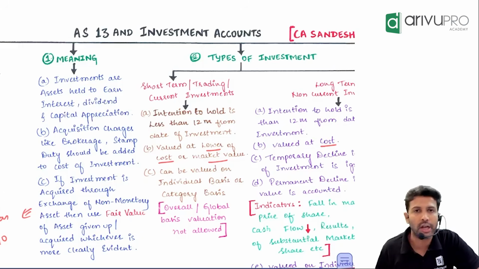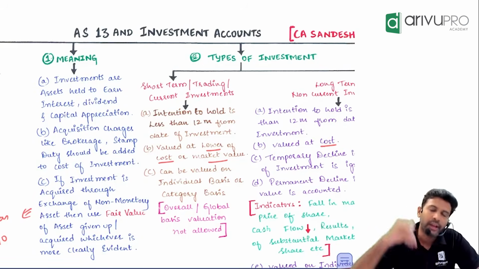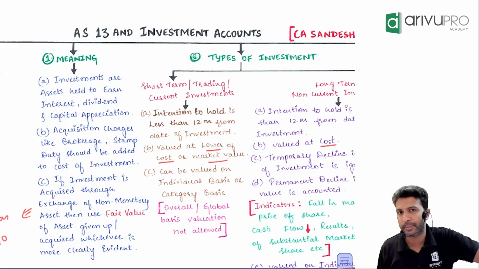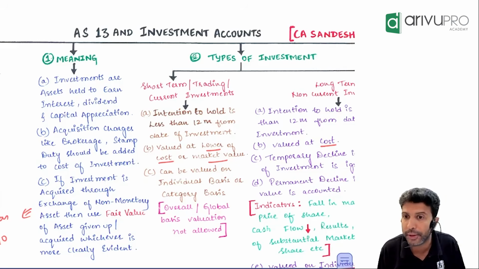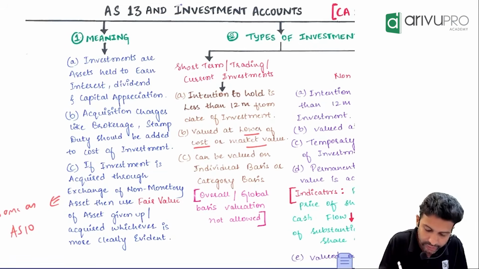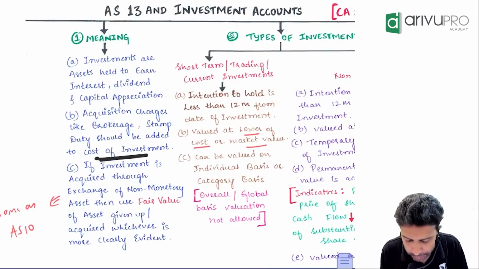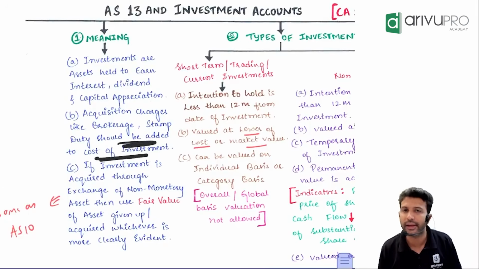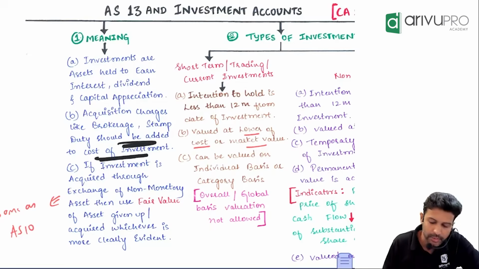Do you remember the concept called DAC that we did in AS 10 and 26? What did we do for DAC? Added to the cost of the asset. Here also, when you're purchasing investments, there could be some DACs like brokerage, stamp duty, security transaction tax, etc. Those are your DACs. What should we do for them? Add it to the cost of investment. Some problems it will be there, some may not. If at all it is there, you will add it to the cost of investment.